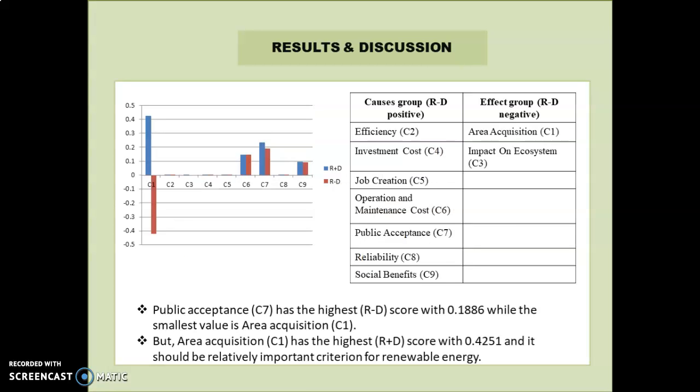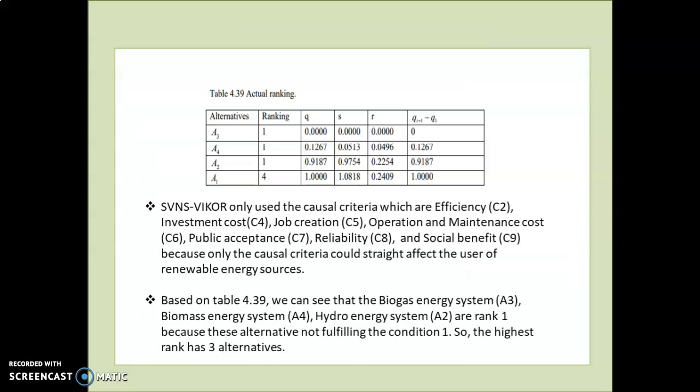Criteria 2, 4, 5, 6, 7, 8, and 9 are the cause group, with R minus D positive. Whereas criteria 1 and criteria 3 are the effect group, with R minus D negative. Criteria 7 has the highest R minus D score, while the smallest value is criteria 1. But criteria 1 has the highest R plus D score. It should be a relatively important criterion for renewable energy.